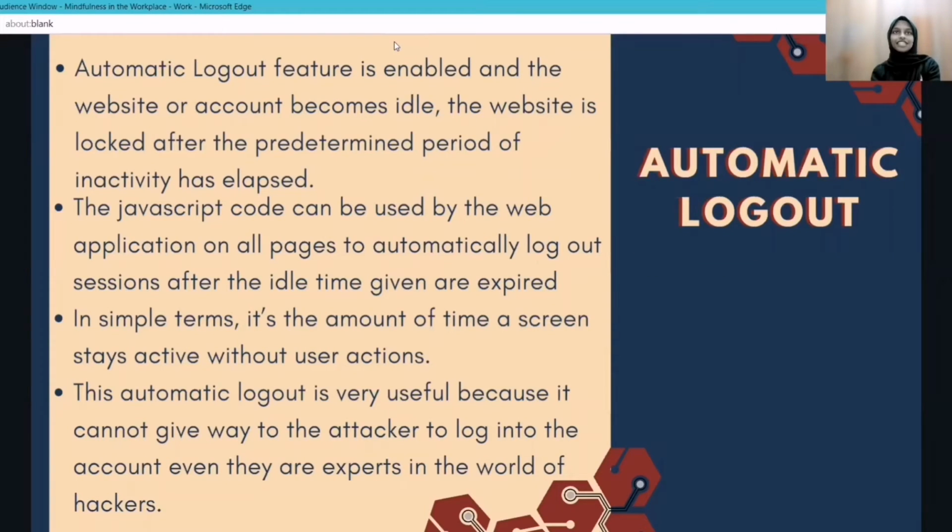The last but not least recommendation for Finding 1 is automatic log out. The automatic log out is our final suggestion. The automatic log out feature is enabled when the website or account becomes idle. The website is locked after the predetermined period of inactivity has elapsed. JavaScript code is used by the web application on all pages to automatically log out the session after the given idle time has expired. This safety measure helps to ensure that no one else can operate the computer under the user's login name if they leave the account.